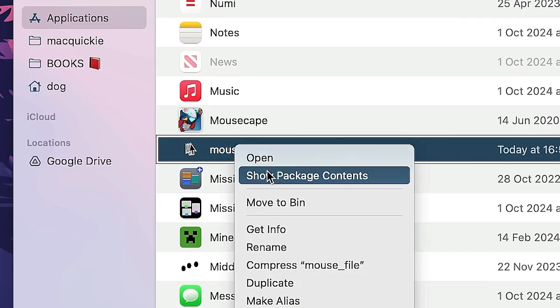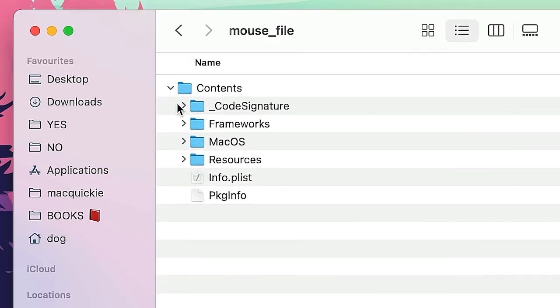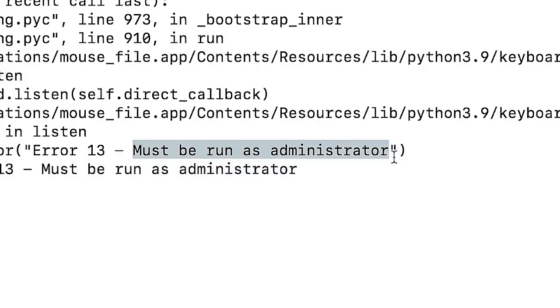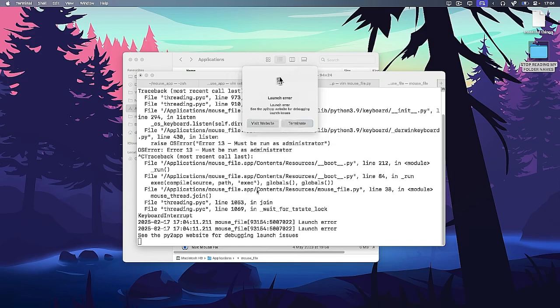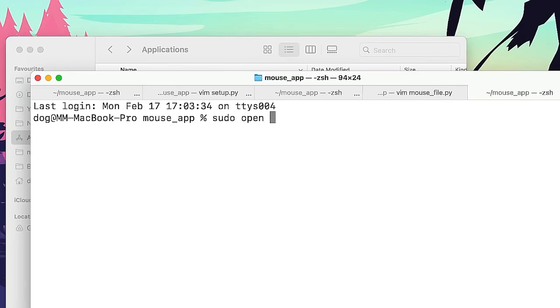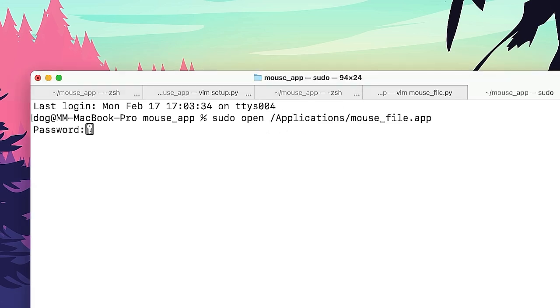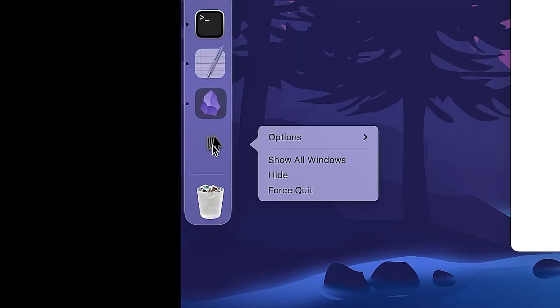Learn the cool trick. Show package contents, contents and then open this thing. Whoa, which one? This one, right? Must be run as administrator. Wait, how do you open a file as administrator on macOS? I'm not sure how to do it without using the terminal. Sudo open and then drag in the app right here. Enter in my password. Wait, is it open? It doesn't say not responding.